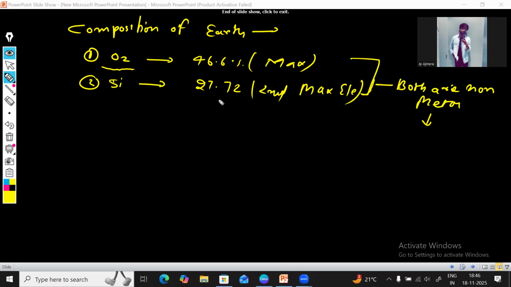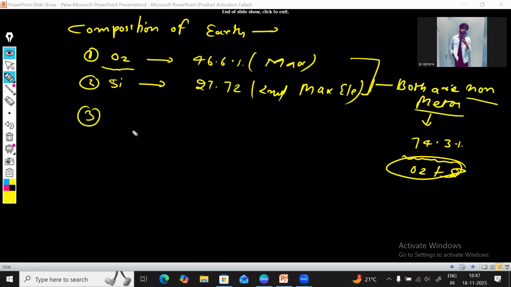It's 74.3 percent. Oxygen plus silicon make up 74.3% of the earth crust. Basically, those are the non-metals. I hope it's clear to you.